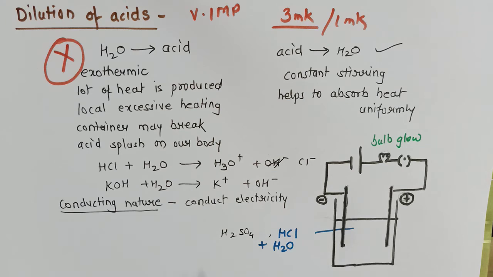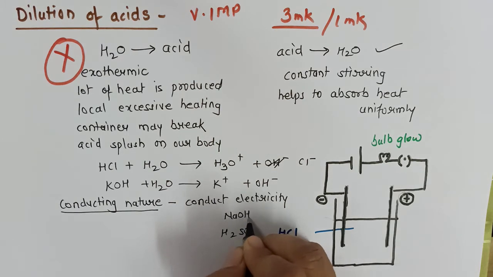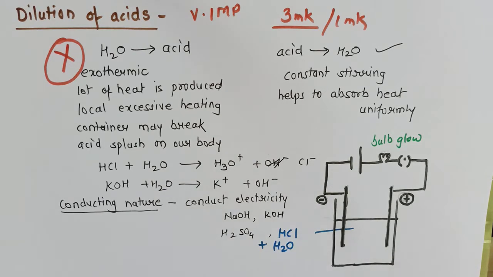Suppose you have taken a base instead of HCl, H2SO4, a base such as sodium hydroxide or potassium hydroxide, then also the bulb will glow. Why? Because both these will dissociate to form hydroxyl ion, and whenever ions are there, whenever charges are there, they will conduct the electricity.